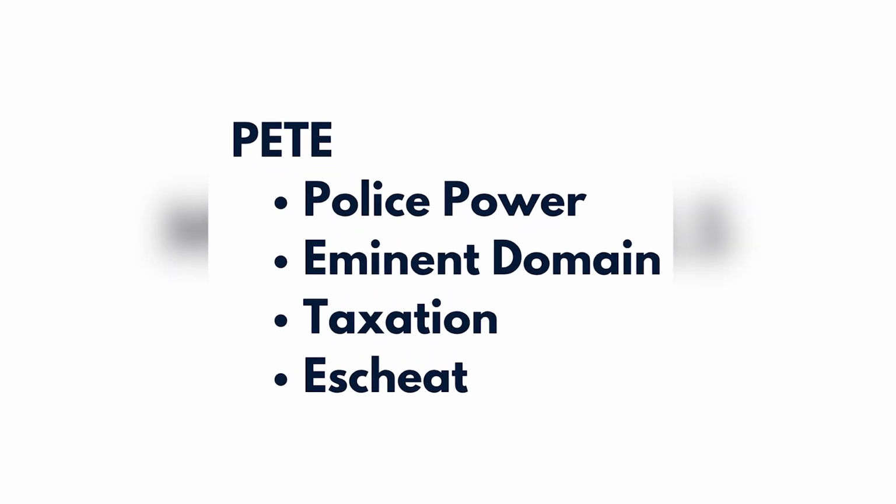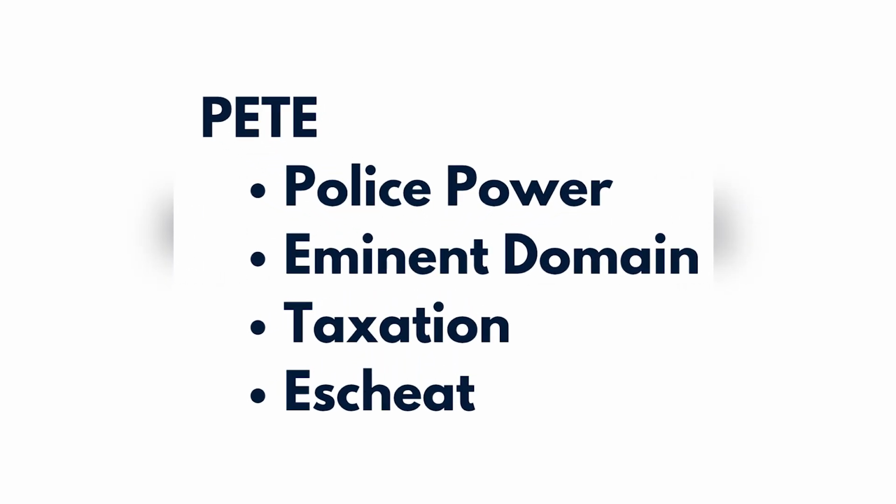Remember the acronym PEAT. PEAT represents the four major government powers that affect real estate: police power, eminent domain, taxation, and escheat. Police power allows government to regulate land use through zoning laws, building codes, and environmental regulations. Eminent domain allows the government to take private property for public use, as long as the owner receives just compensation.